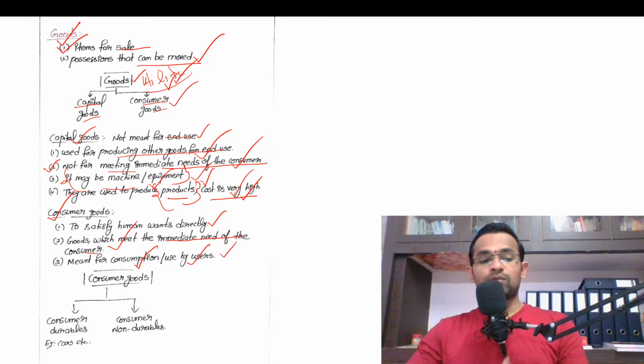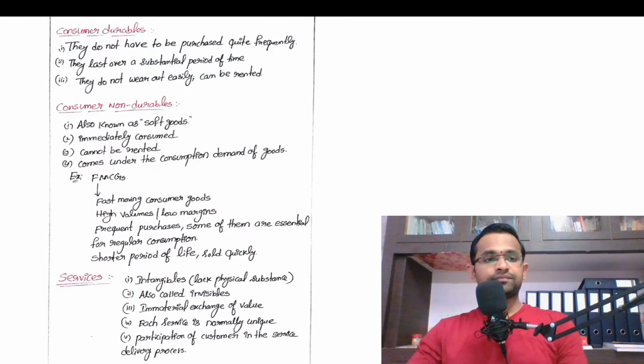And within consumer goods there are two categories: consumer durables and consumer non-durables. Consumer durables means cars, refrigerators, air conditioners, etc. All this comes under consumer durables. What are the traits of consumer durables? They do not have to be purchased quite frequently. That means no one will purchase a refrigerator every day, because a refrigerator comes under consumer durables.